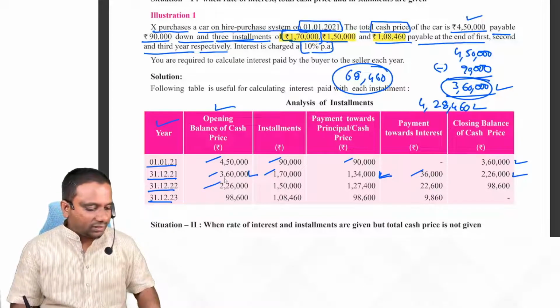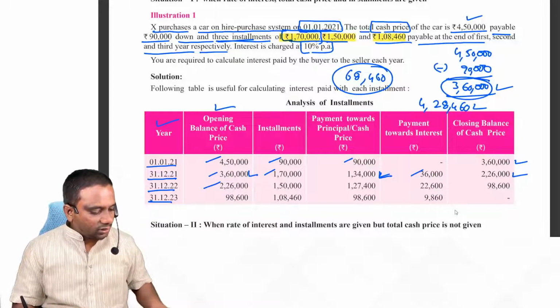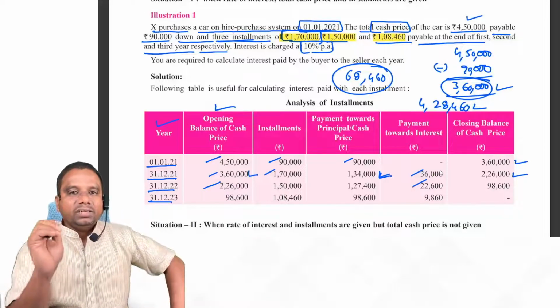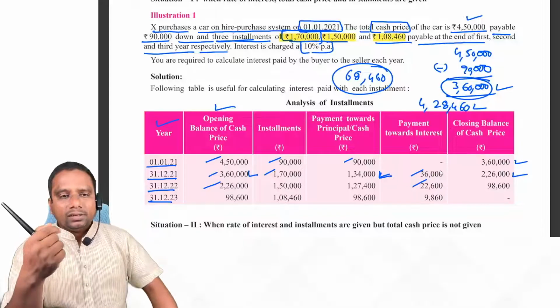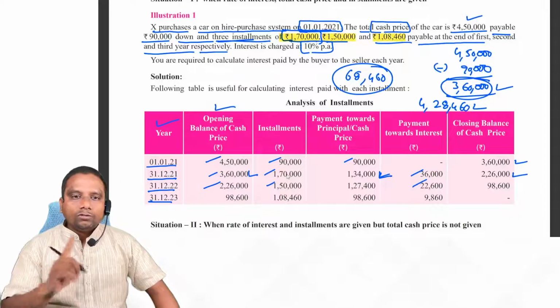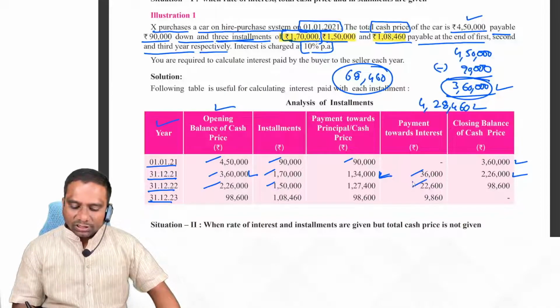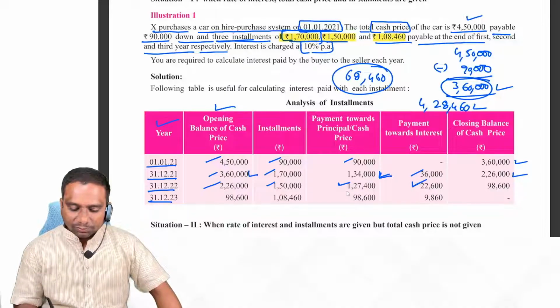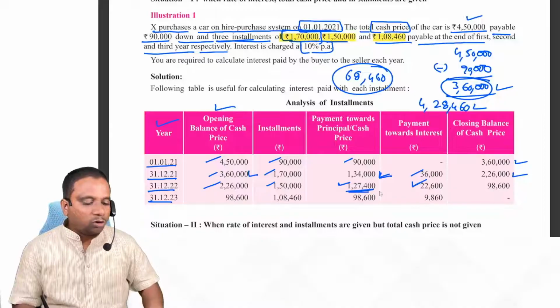2 lakh 26. Again, for 2 lakh 26,000 we pay 10% interest. So 22,600 we pay as interest. Here we are paying amount in installments. Installment amount is 150. Out of 150, what is the interest portion? 22,600. What is the principal portion? 1,27,400. Observe.